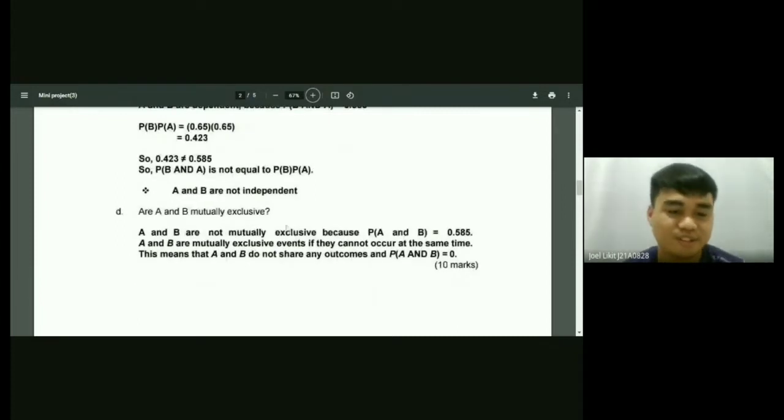For question D, A and B are mutually inclusive because P of A and B equals 0.585. A and B are not mutually exclusive, since mutually exclusive events cannot occur at the same time. This means that A and B do not share any outcome and P of A and B is 0. Okay, next.